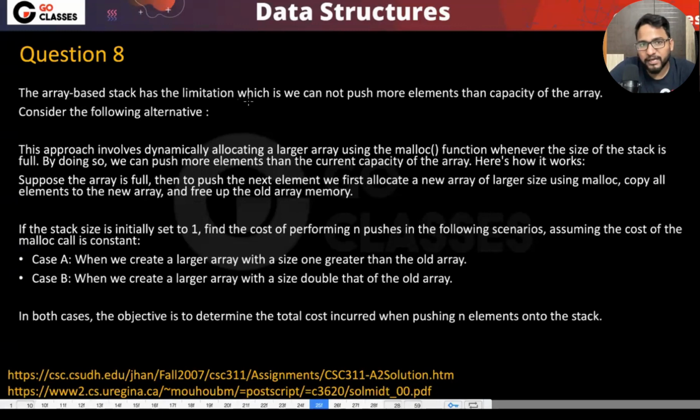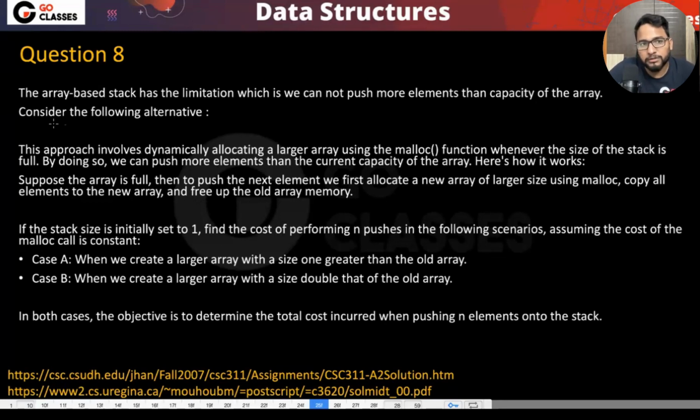The array-based stack has the limitation, which is we cannot push more elements than the capacity of the array, right? Okay, that is what you know. Whatever is the earlier capacity, which means if you are initializing int a[50], then the size of the stack will be 50 only, right? You cannot push more than 50 elements. That is for sure, because this is static. I mean, you cannot increase the array size dynamically.